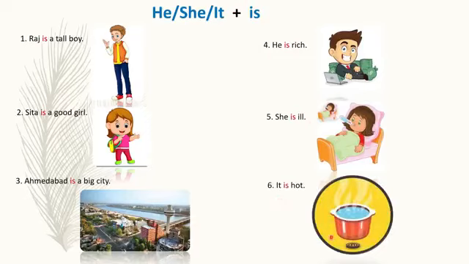Here we are talking about one bowl. It is hot. Okay. Here we are talking about a bowl. For one bowl we will use here the word is. Helping verb is will come. It is hot.